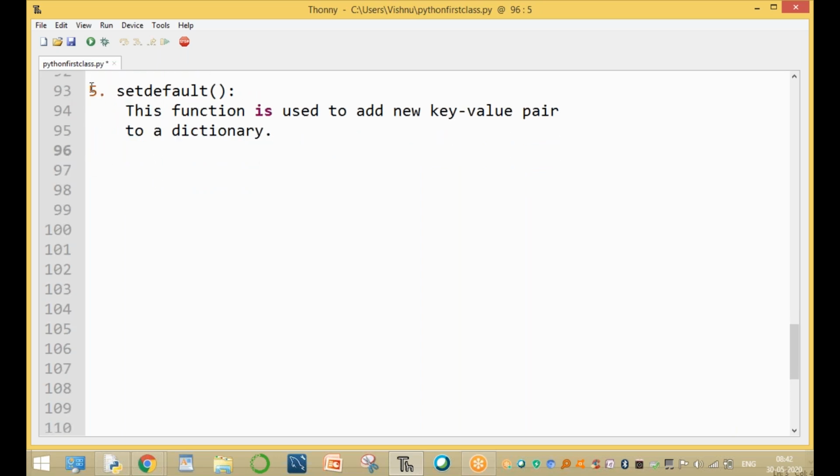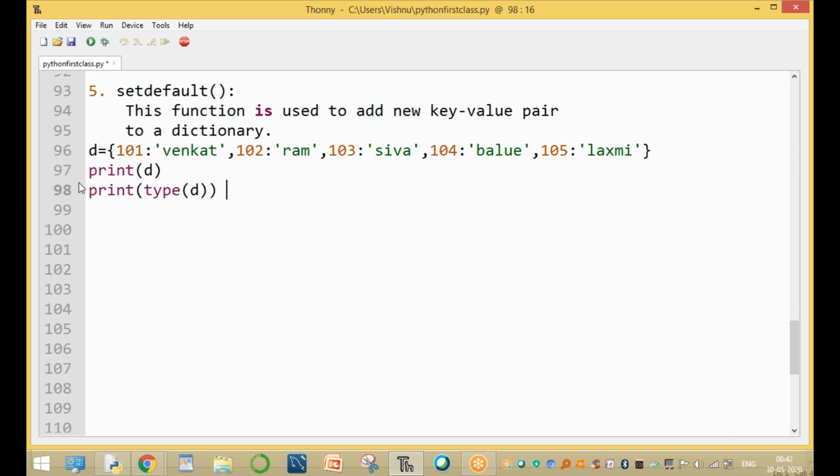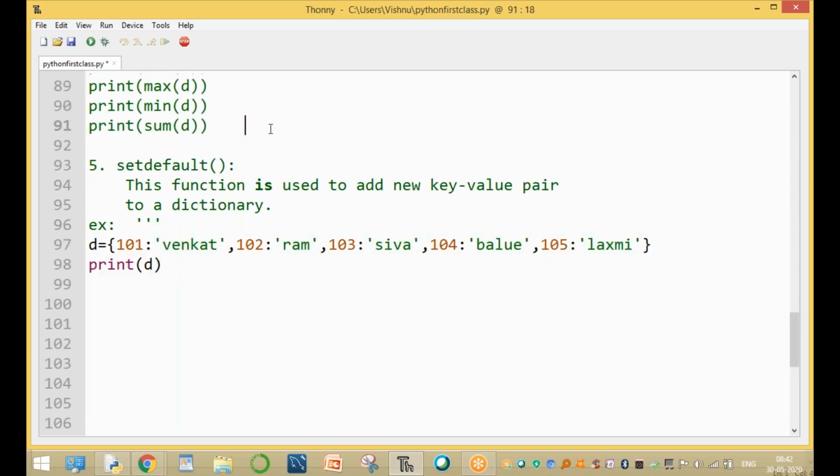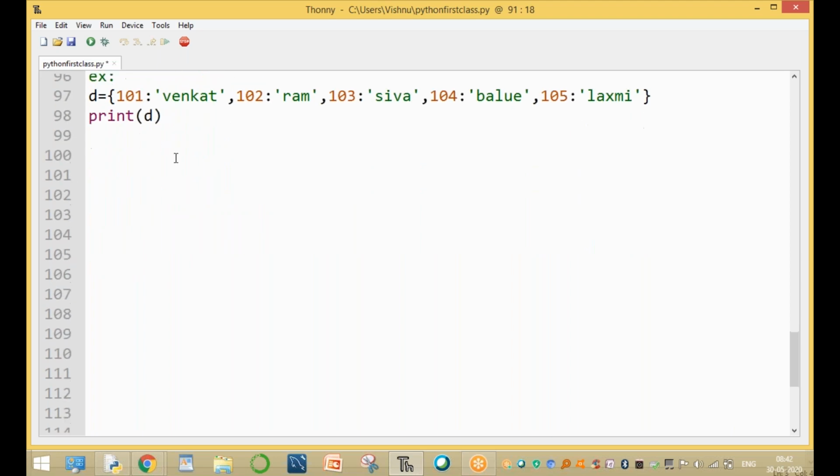The setdefault function is used to add a new key and value pair, only one key and value pair. For example, this is a key. This is the original dictionary. Clear. Now, to add an element, how do we add it?